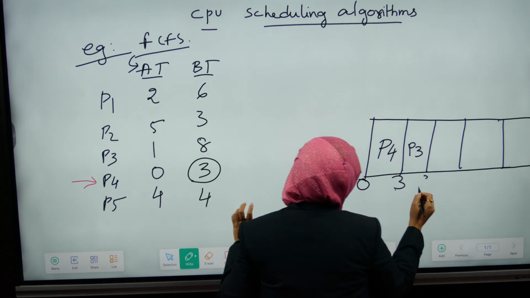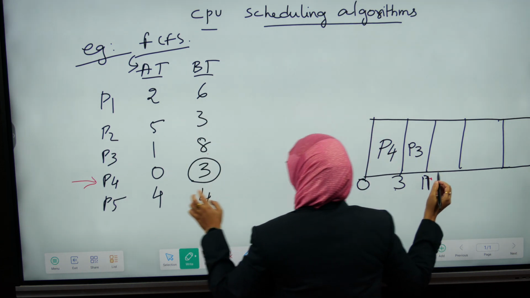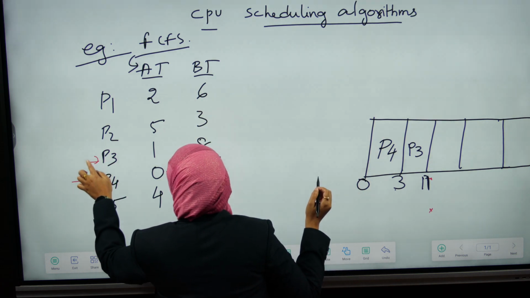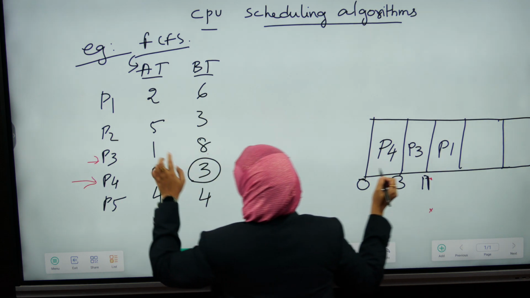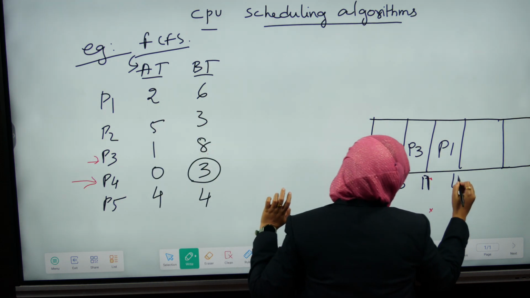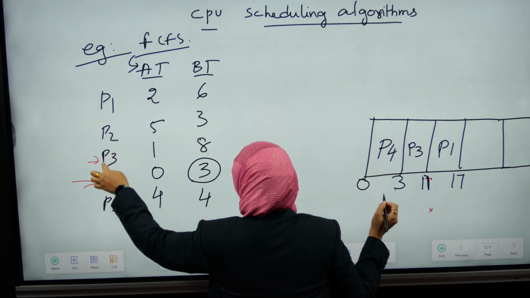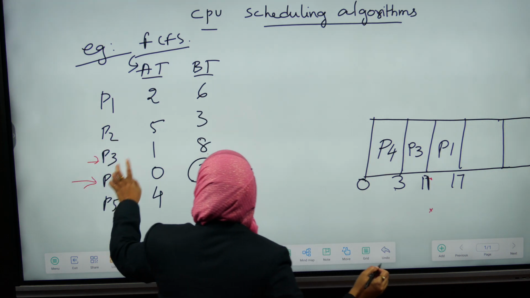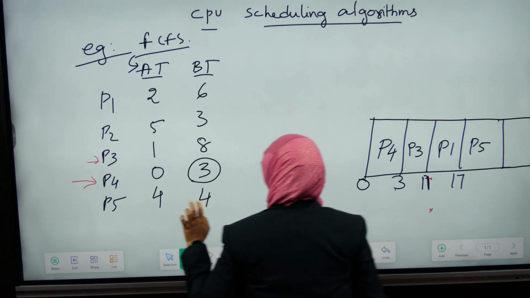3 plus 8, 11. The next process that comes into the ready queue is P1, taking another 6 units of time to complete its execution. The next process is P5.